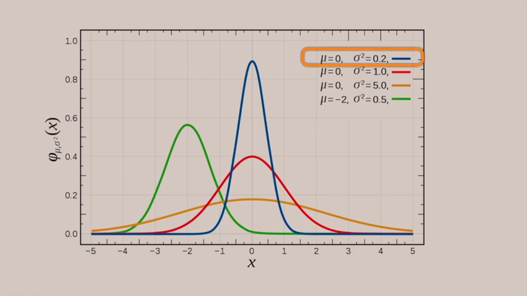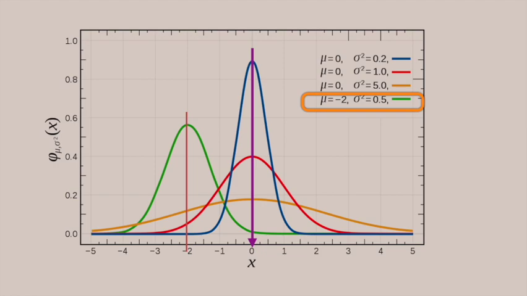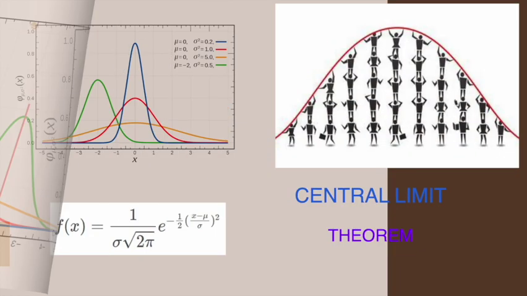Here, for the graph with the blue line, the mean is 0 and variance is 0.2, hence the graph is much narrower and closer to the mean. The graph with the red line represents the standard normal distribution where mean is 0 and variance is 1. The graph with orange line has high variance, therefore graph is wider and the values are away from the mean. Mean could also be negative as represented by the green graph.